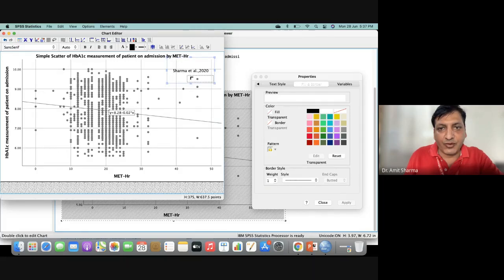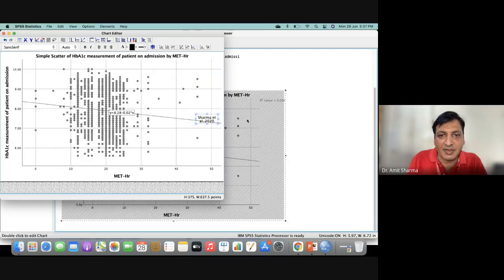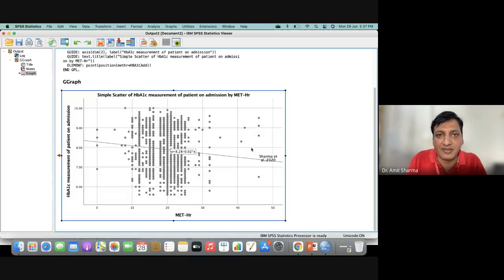For example, you want to keep it near this line, you can bring it here, that this is my study and this is the study conducted by this person. So two lines will be drawn, and you can write the name of the other author. You can compare your study with 3 or 4 other different studies directly inside the graph only, by giving the reference, by giving the quoting line.